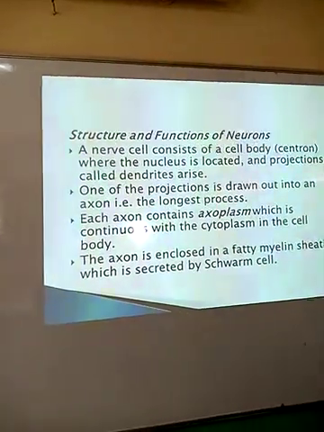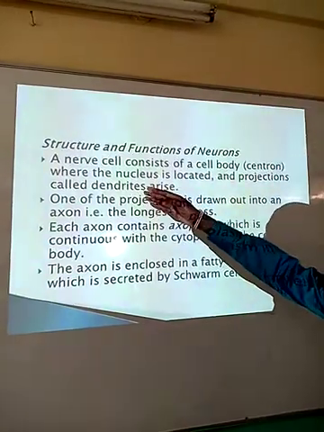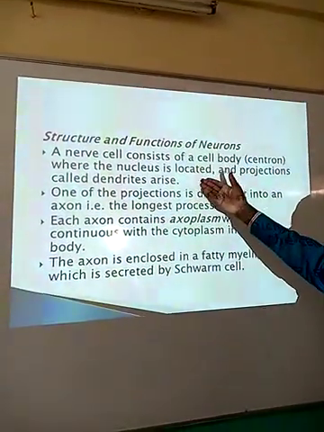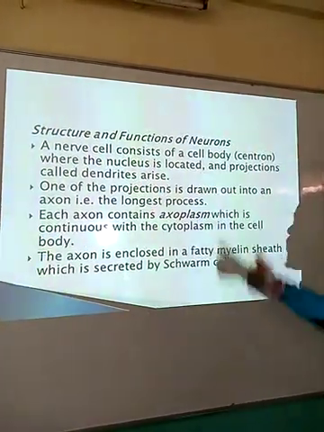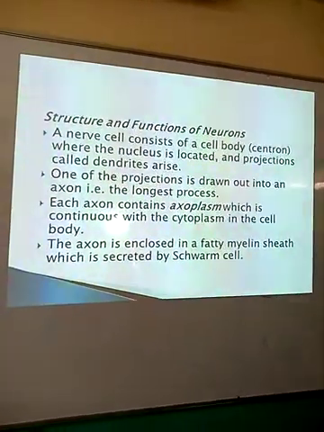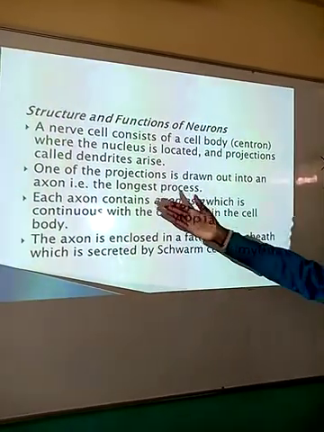A neuron consists of a cell body, what we are calling the centron, where the nucleus is located, and projections called dendrites that arise from the cell body. One of the projections is drawn out into an axon, which is the longest process.